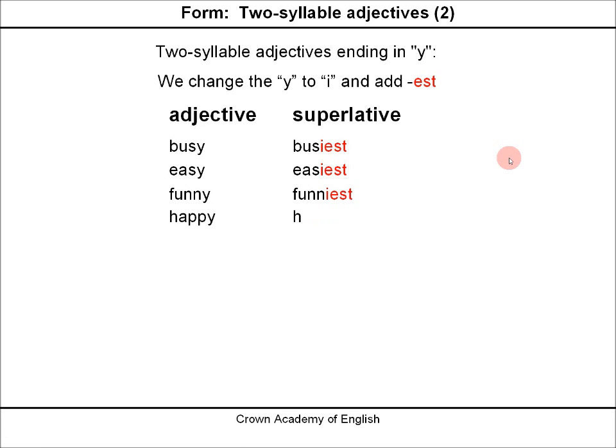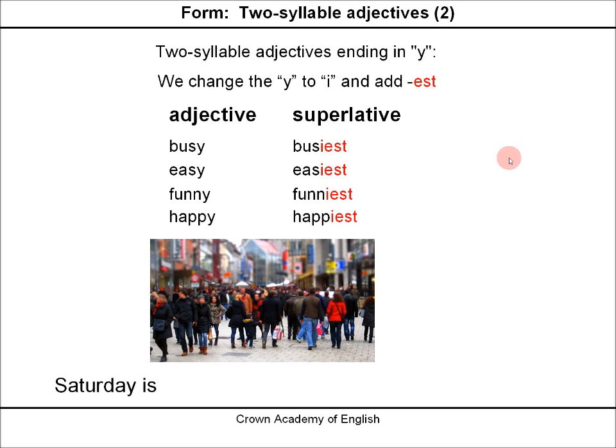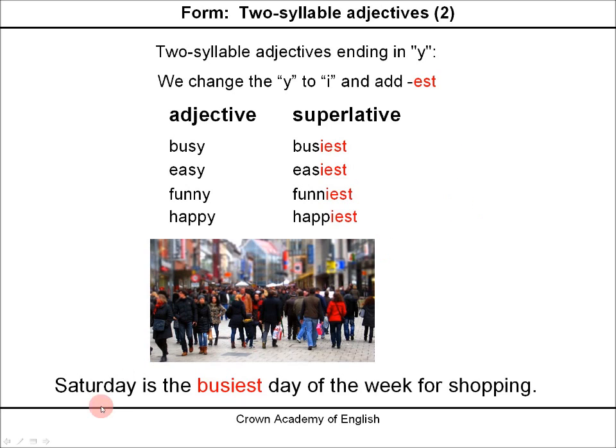Funniest. Happiest. Saturday is the busiest day of the week for shopping. So we are comparing one day, Saturday, with all of the other days of the week. So we used the superlative, busiest.